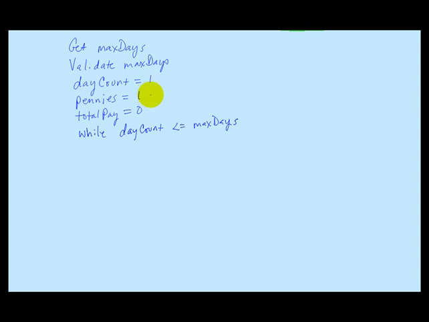That's the pay for day 1. So these values are already set up for day 1. So we should go ahead here, first thing in the loop, and display those values. Display day count and pennies. And of course, in the actual Java code, we will display these in a message that makes sense. But the important thing here is that we need to display the day count and the number of pennies.